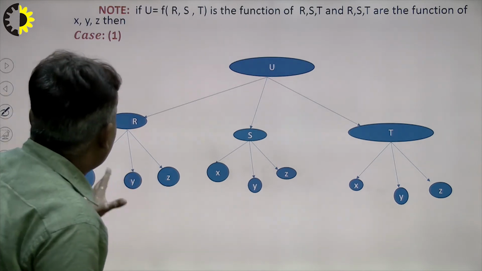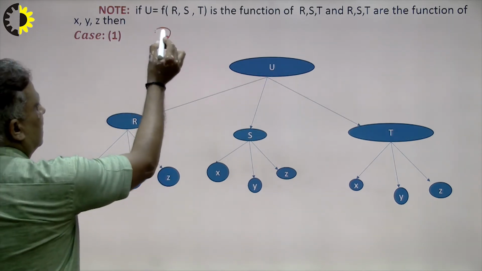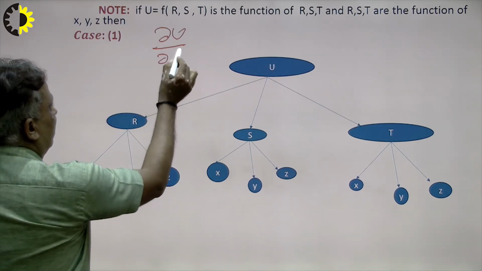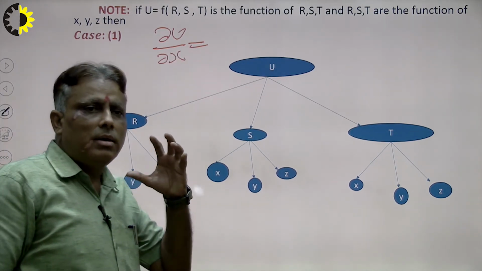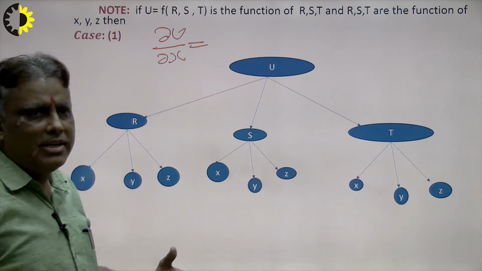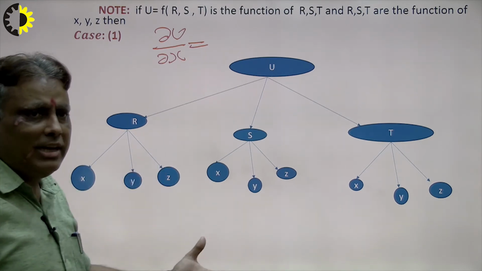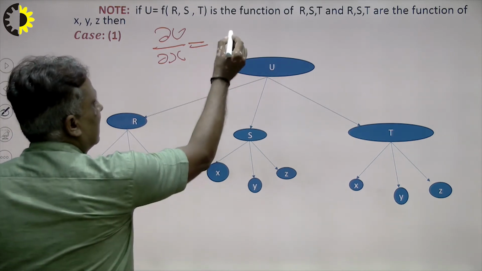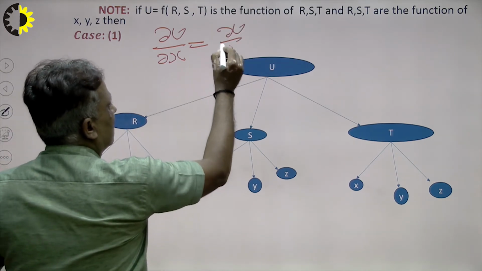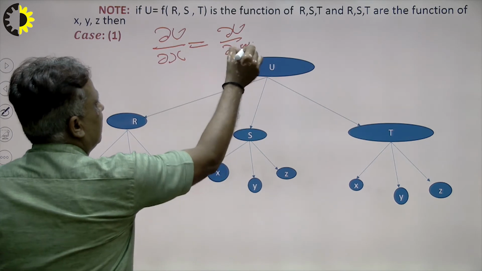Suppose I want to calculate del u over del x. First of all, how do we establish the formula without any hesitation? First u goes to r, so del u over del r, capital R here.